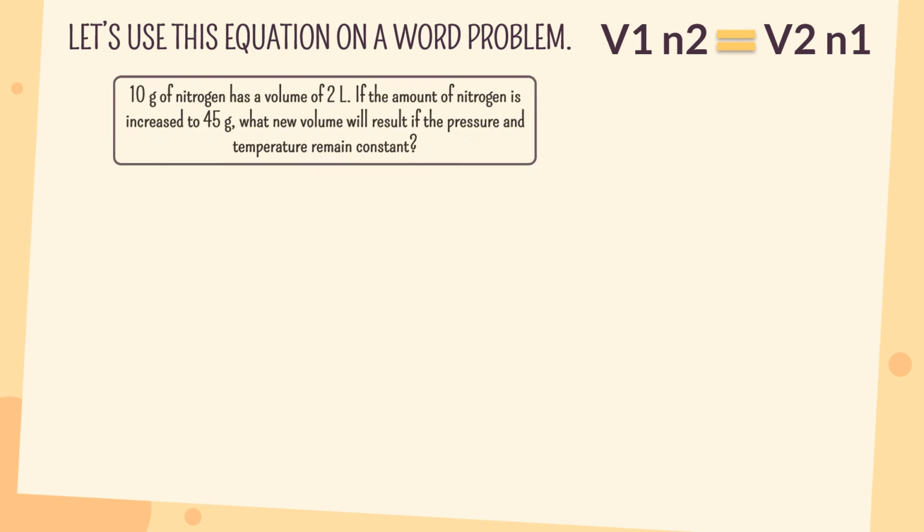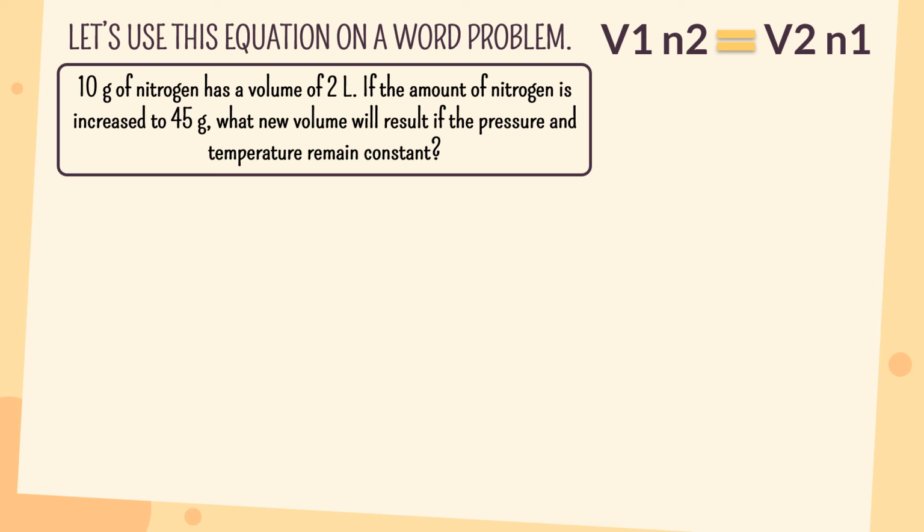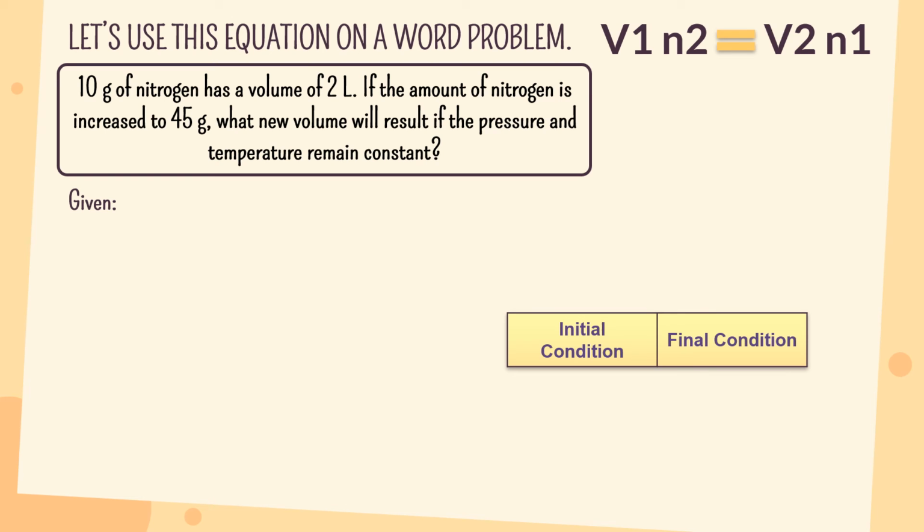So let's say we have 10 grams of nitrogen that has a volume of 2 liters. If the amount of nitrogen is increased to 45 grams, what new volume will result if the pressure and temperature remain constant? So let's identify the givens. In the first condition, we have 10 grams as our initial amount of gas. We also have 2 liters as our initial volume.